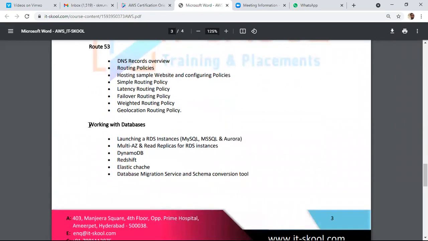We'll see that one. Then working with databases, we have majorly RDS, Relational Database Service, where we can launch different types of databases, including MS SQL, Oracle, MySQL, MariaDB. Amazon has its own database called Aurora DB. All these we can maintain here. In the same way, we'll see migrations, how we can migrate on-premises databases to AWS RDS.